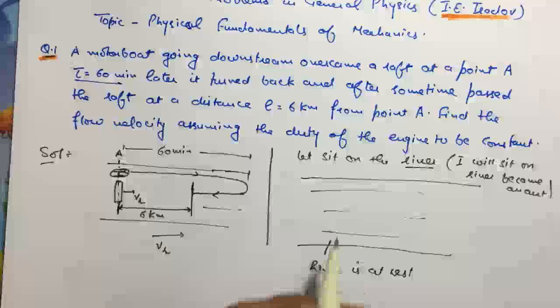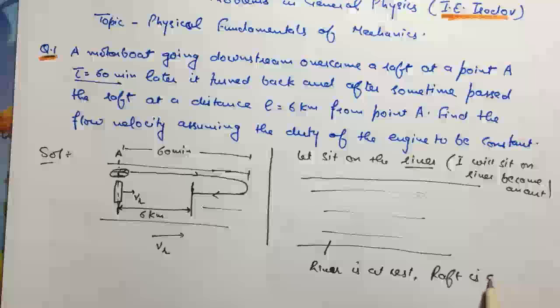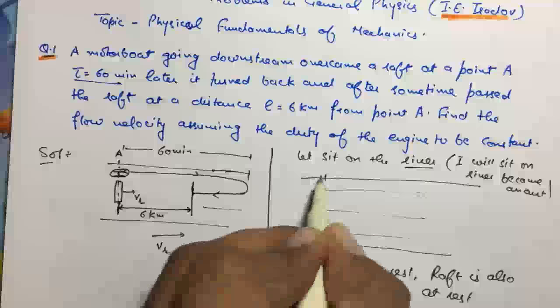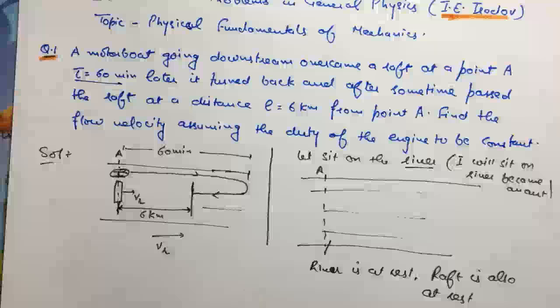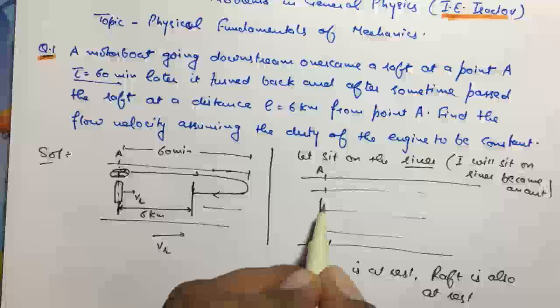Now it means the raft is also at rest. Now this is point A and the river is at rest, so there is no problem of upstream or downstream, nothing we have to worry about. So here we have a raft.